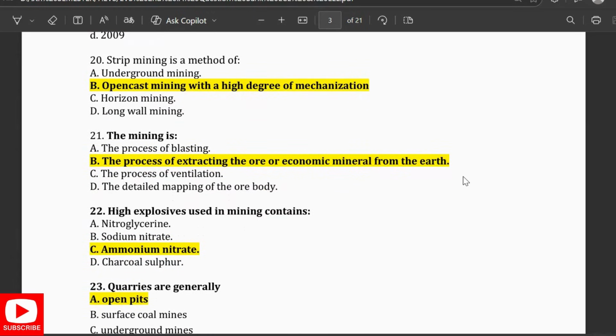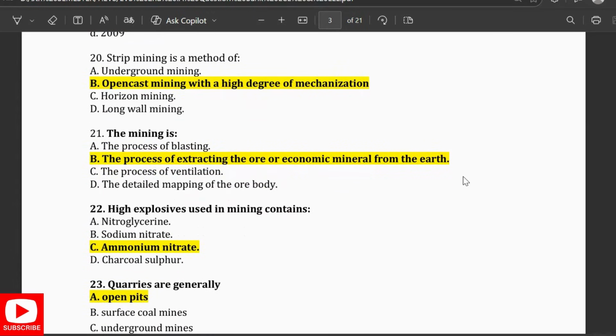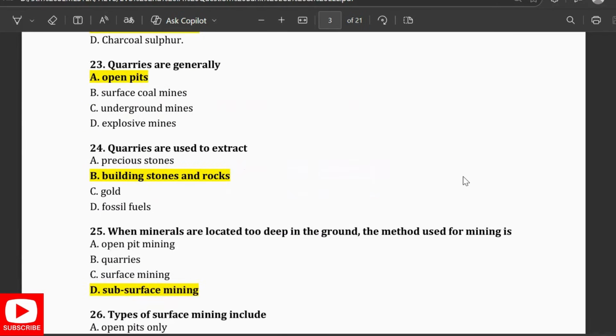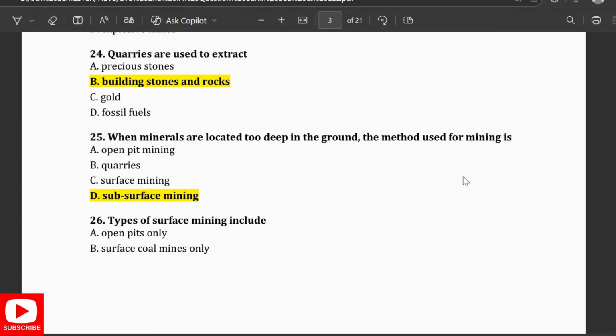Strip mining is a method of open casting mining with a high degree of mechanization. Mining is the process of extracting the ore or the economic mineral from the earth. High explosives used in mining contain ammonium nitrate. Quarries are generally open pits. Quarries are used to extract building stones and rocks.